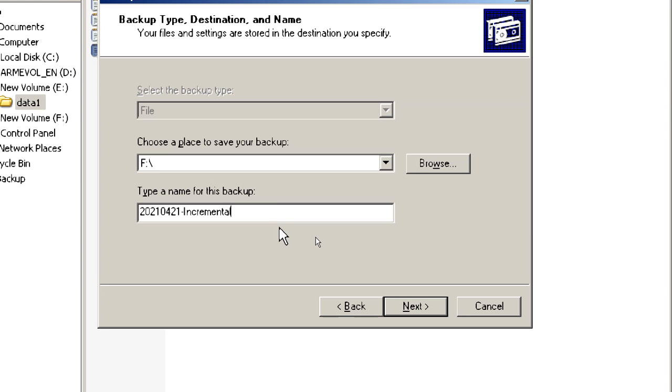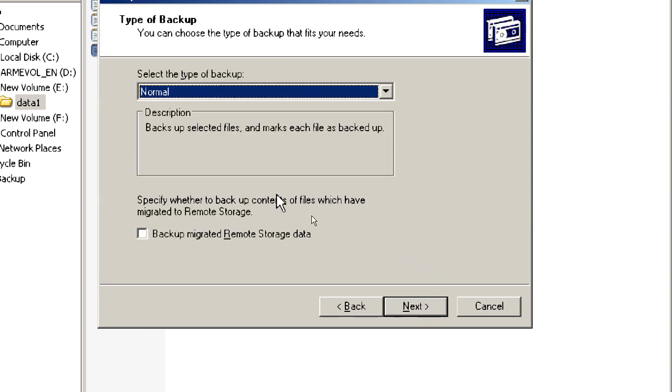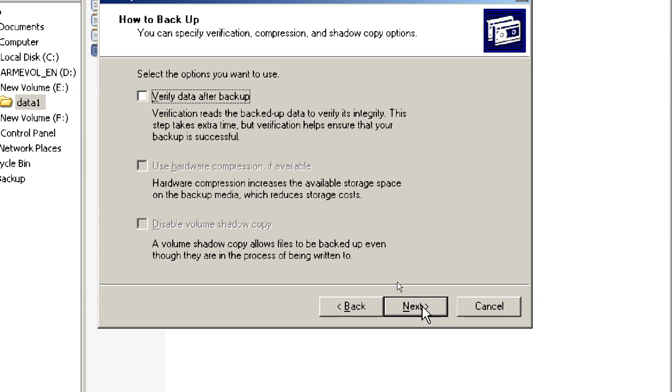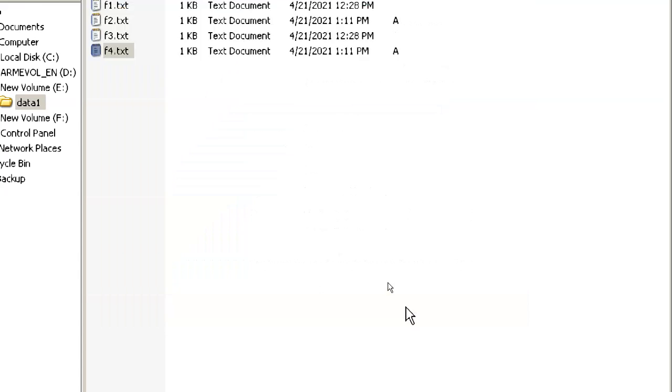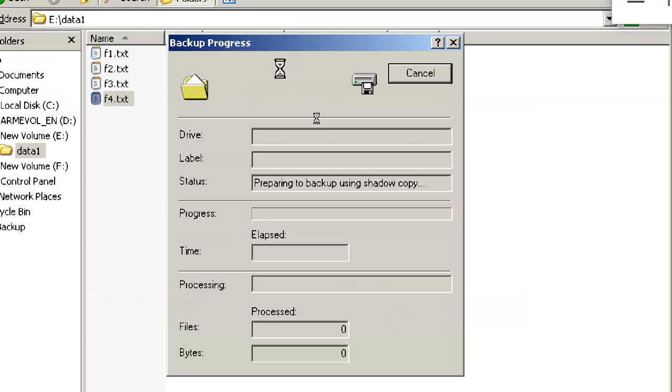Incremental backup. If you want to write backup also, you can write. Otherwise, incremental is enough. Next, advance. Change it to incremental. Next, next, next. Finish. Okay. Let it do the backup.